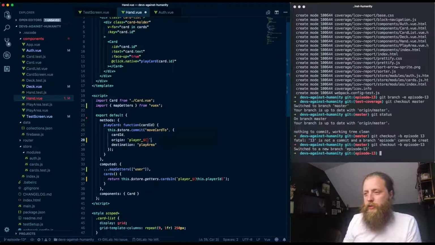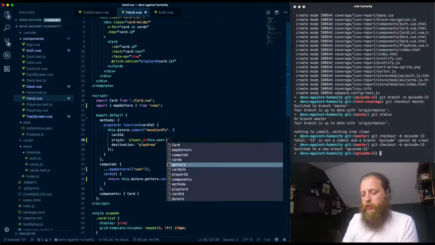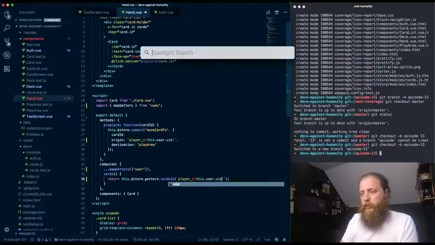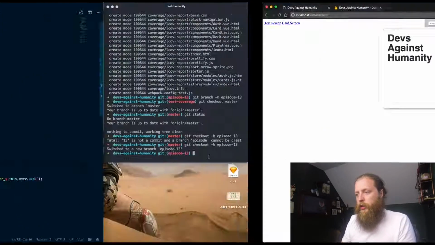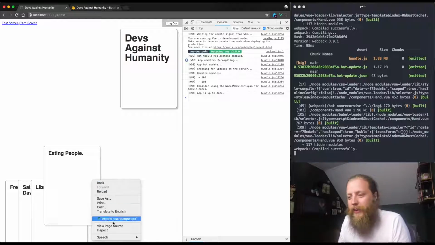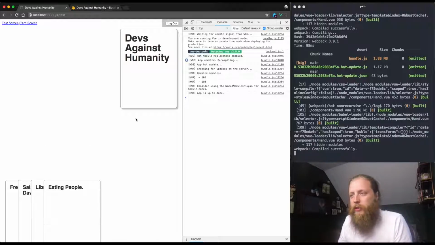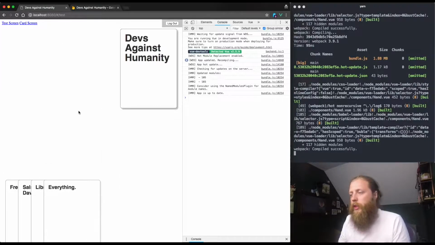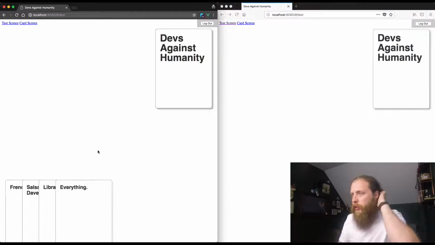It's this.user.uid and this.user.uid. Hey! We're getting it dynamically now. So, in theory, everything is working. And if we go back to this screen, yeah, there we are.